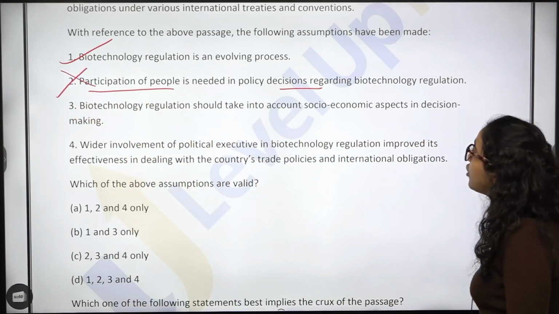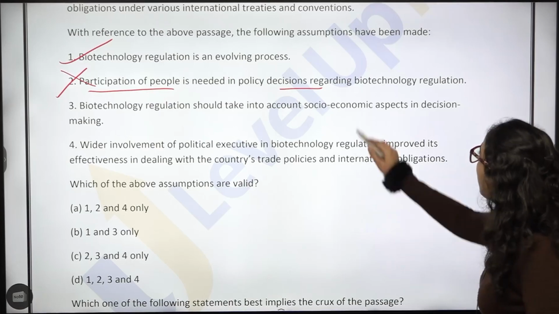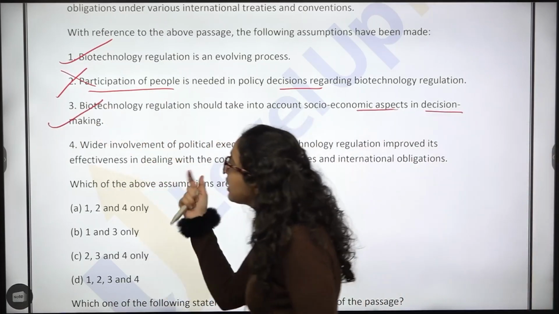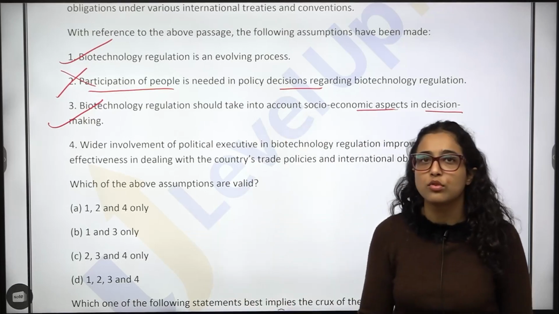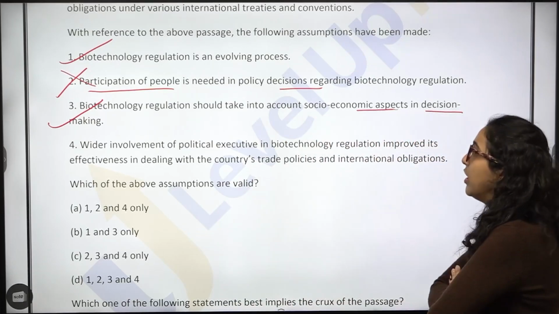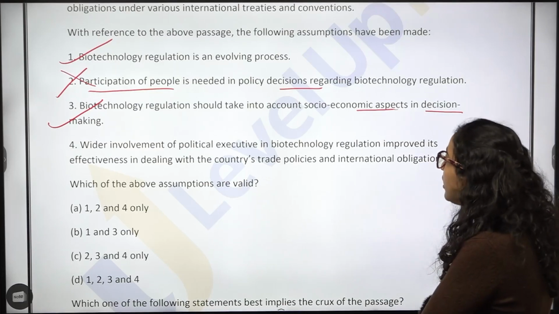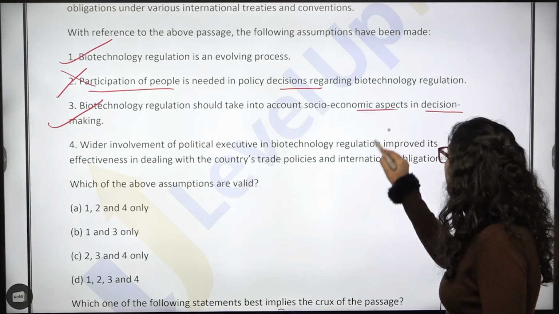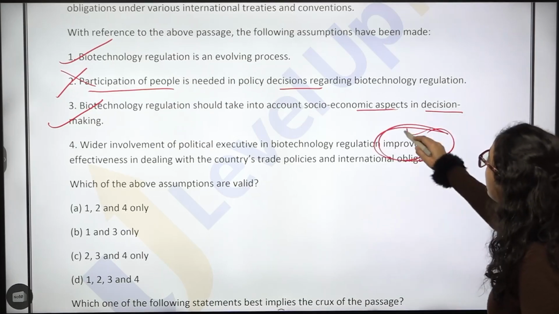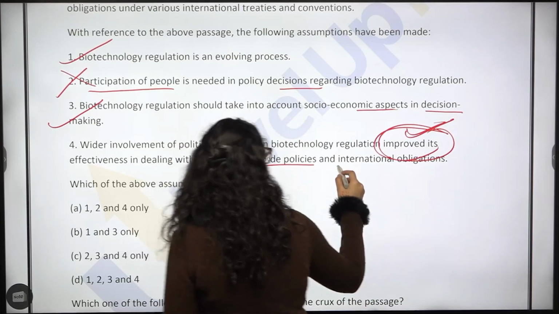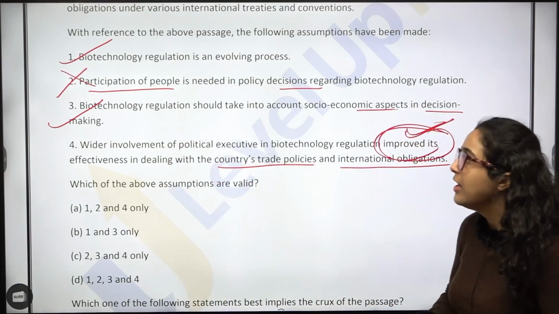Biotechnology regulation should take into account socio-economic aspects in decision making. Again, this was clearly stated, that you should take socio-economic aspects in decision making. And then option 4, wider involvement of political executive in biotechnology regulation already improved its effectiveness in dealing with countries' trade policies and international obligations.